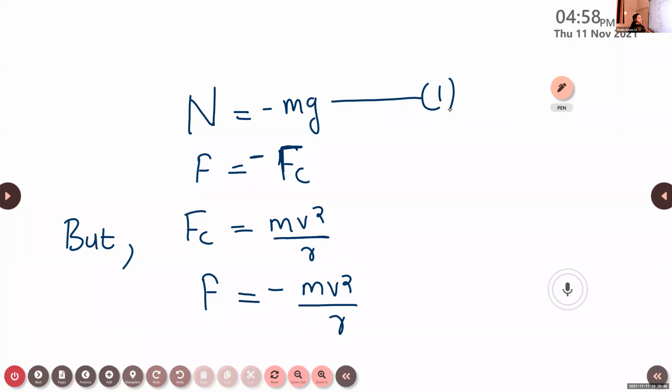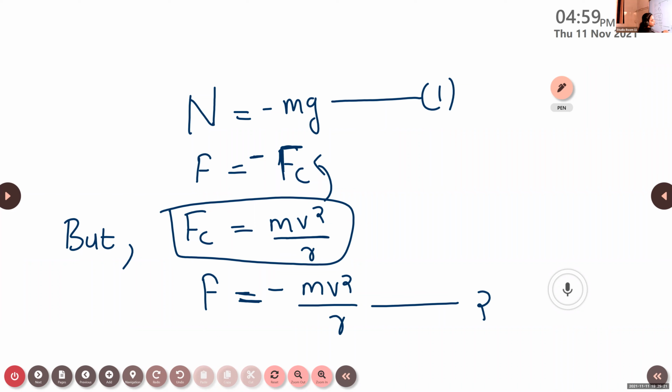Now the second balanced condition: the frictional force provides the necessary centripetal force. F is equal to minus Fc. But we know the equation for calculating this Fc: Fc is equal to mv square by r. So we put the value of Fc into this equation, and it becomes F is equal to minus mv square by r. The frictional force is balanced by the centripetal force. This is our equation number 2.